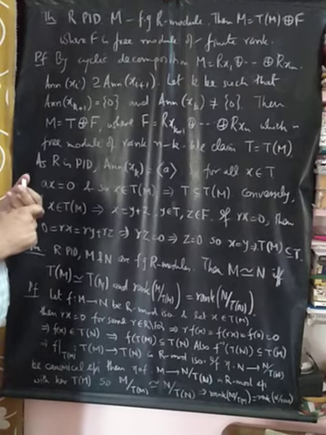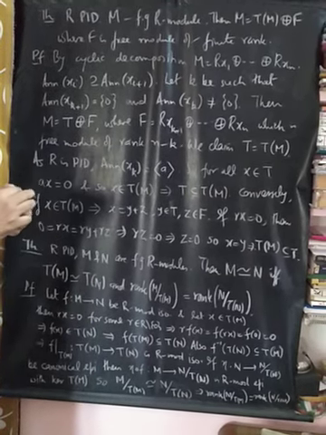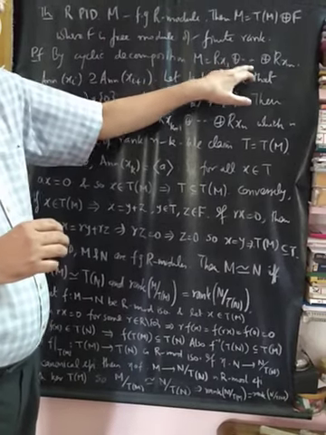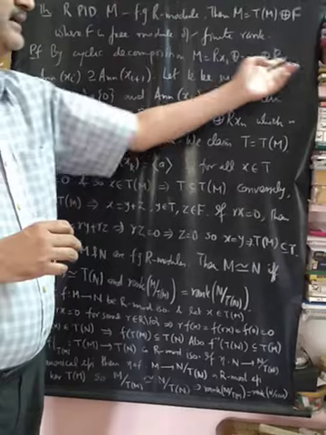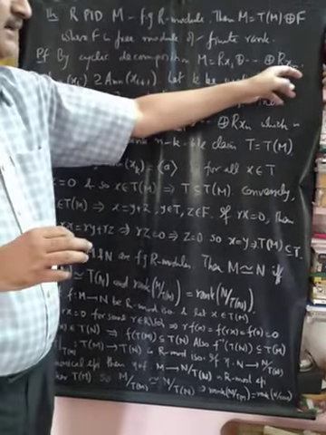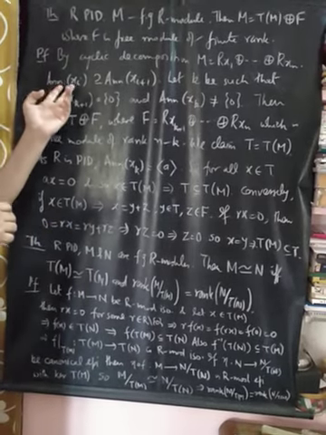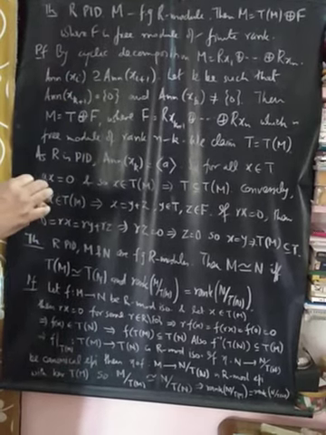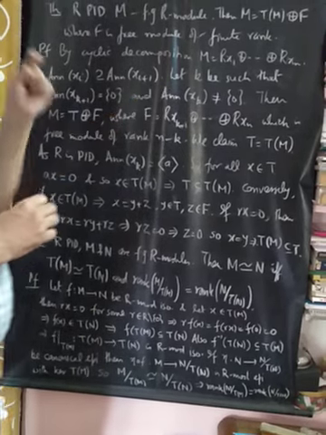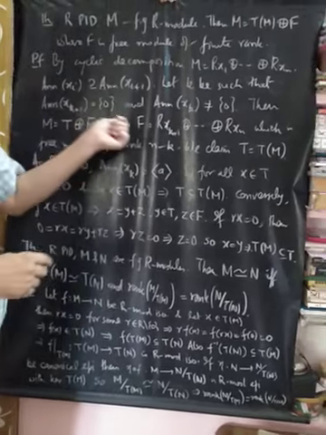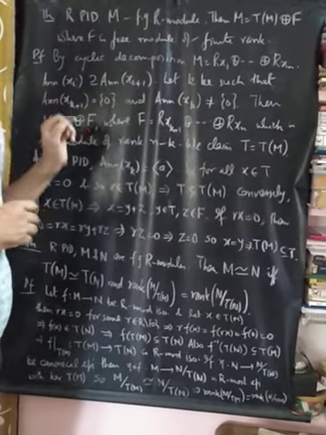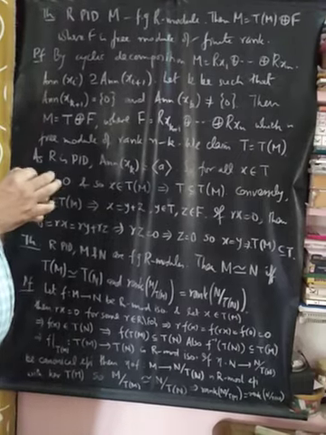Because M is a finitely generated module over a PID, by the cyclic decomposition theorem, M is Rx1 direct sum Rx2 direct sum ... direct sum Rxn. These are cyclic submodules, and these xi's are such that the annihilator of xi is a superset of the annihilator of xi+1. Let k be such that the annihilator of xk+1 is 0 and the annihilator of xk is non-zero. That is, xk+1, xk+2, ..., xn are torsion free elements.